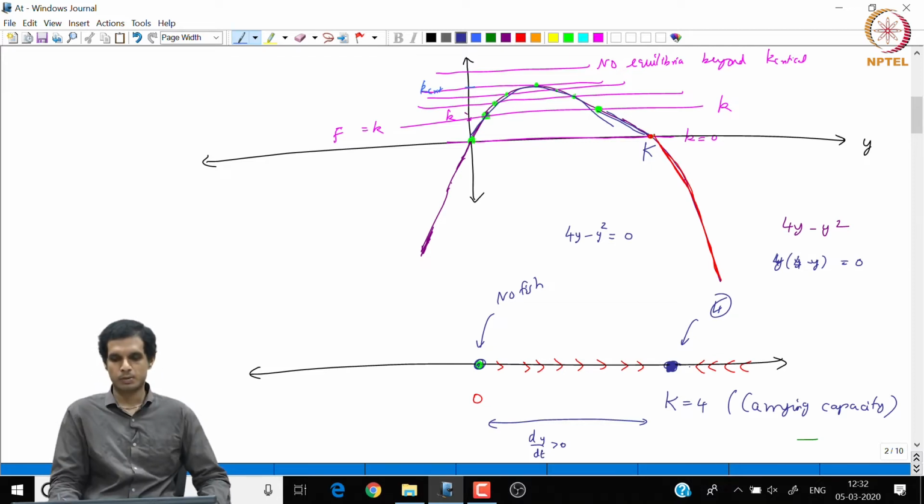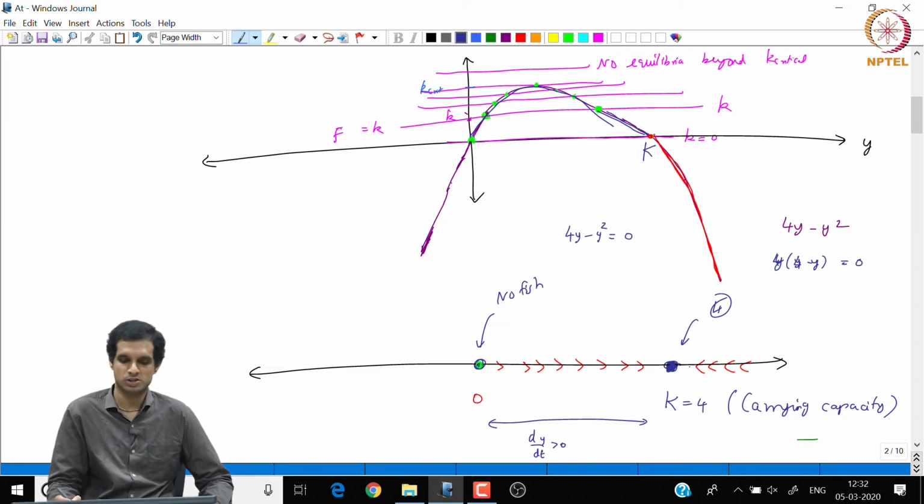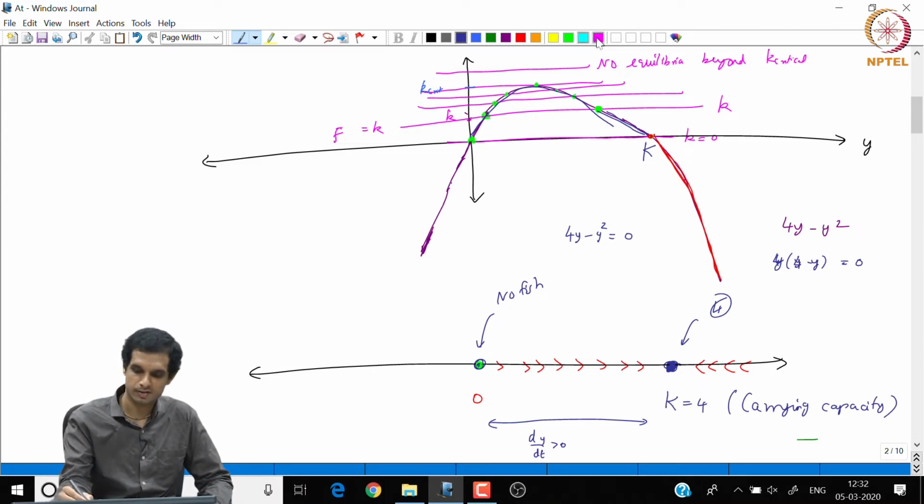Of course, a physical population of 4 may not make sense, you may treat y as population in thousands or 10,000s to make more sense out of it. Now, what happens when k is slowly increased from 0? When k is slowly increased from 0, the 0 steady state shifts somewhere over here.